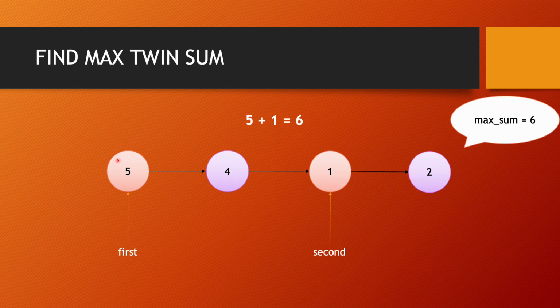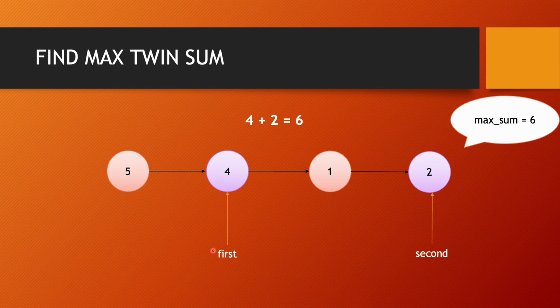Okay, so we have reversed the second half of the linked list, and my second now points to the first element of the second half of the linked list, and my first points to the first of the linked list. We find the current sum, which is 5 plus 1, 6. And we also have a maximum variable which stores the maximum value seen so far.